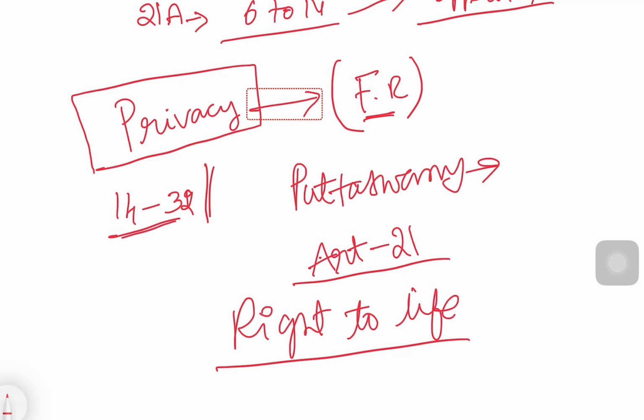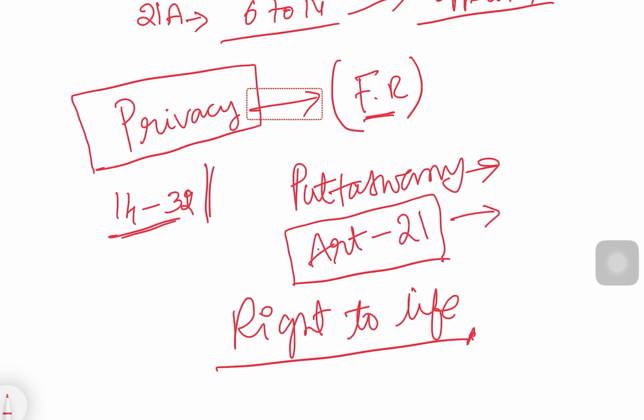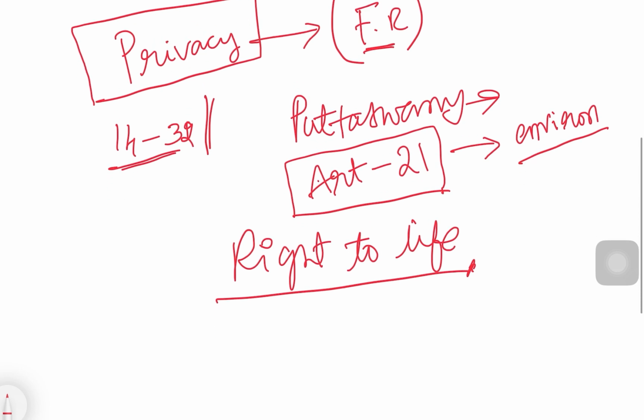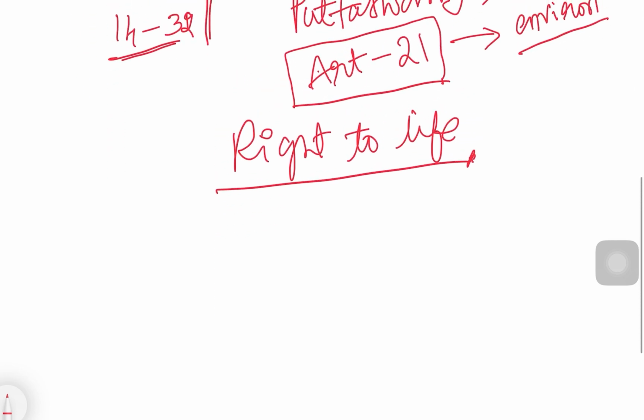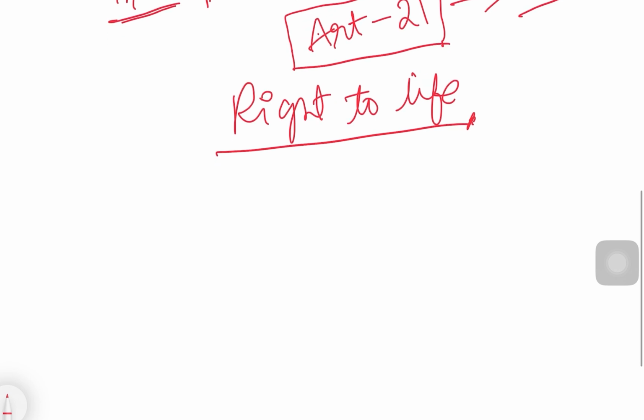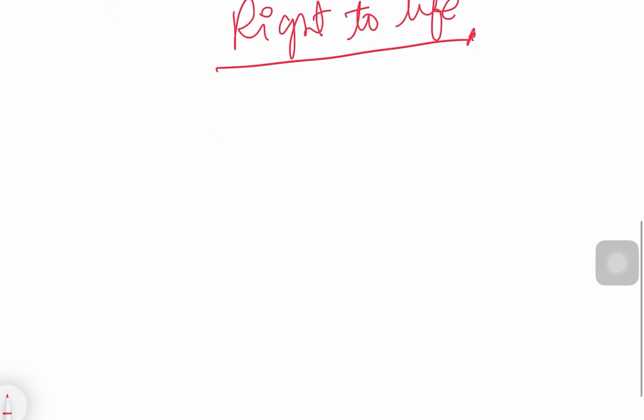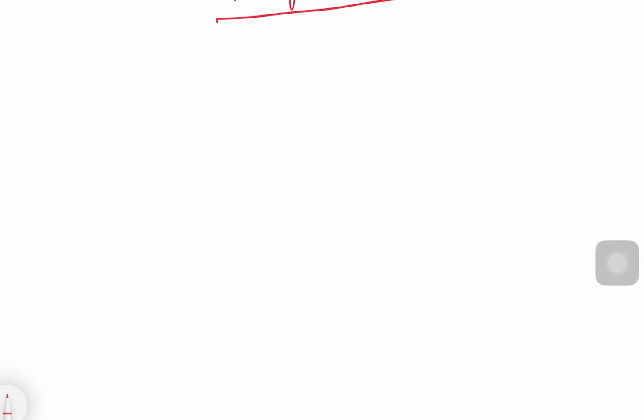Though Article 21 says right to life, within Article 21 so many other rights are recognized. For example, Article 21 has right to environment recognized. So in this context, why it was recognized and what situations led to the Puttaswamy Judgement, we will speak about that. But before that, when I say right,